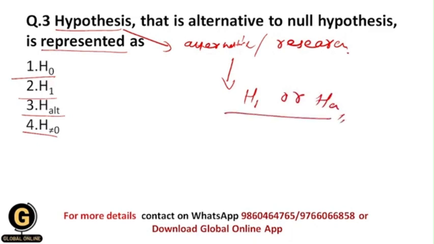And that's why here your correct answer is H1, because alternative hypothesis is denoted by H1, not H ALT. So most of the students make mistakes in these denotations, but your correct answer is H1 or HA. But here the HA option is not given, and that's why your correct answer should be H1.